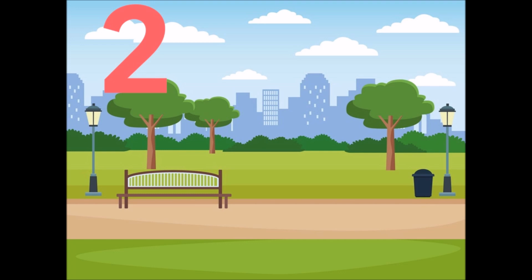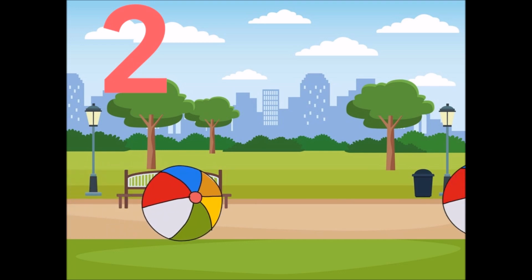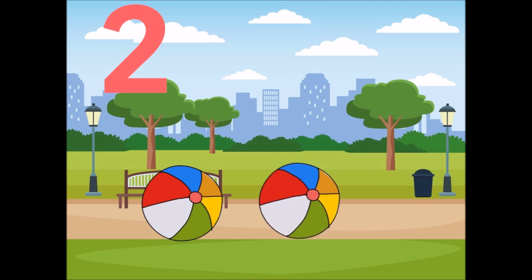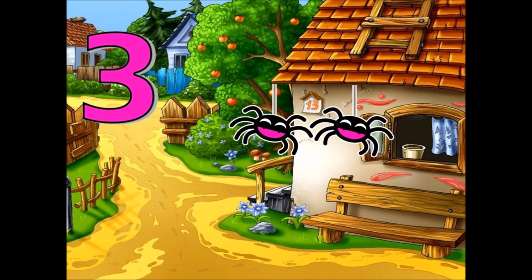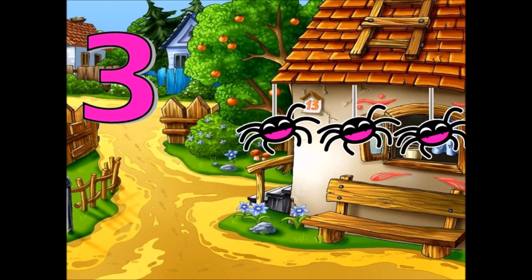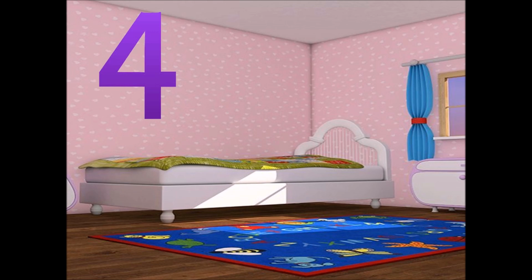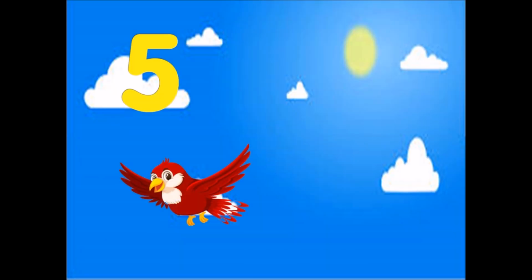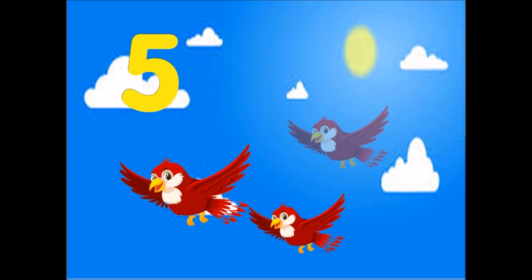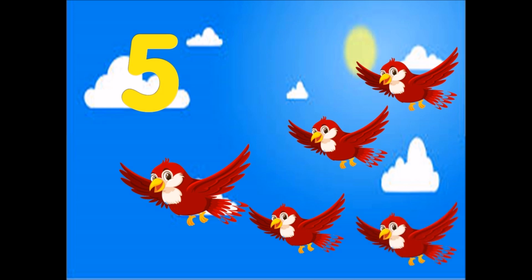1. Sun. 2. 1, 2. 2 balls. 3. 1, 2, 3. 3 spiders. 4. 1, 2, 3, 4. 4 dolls. 5. 1, 2, 3, 4, 5. 5 birds.